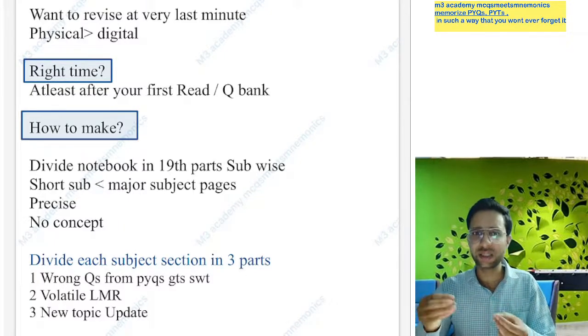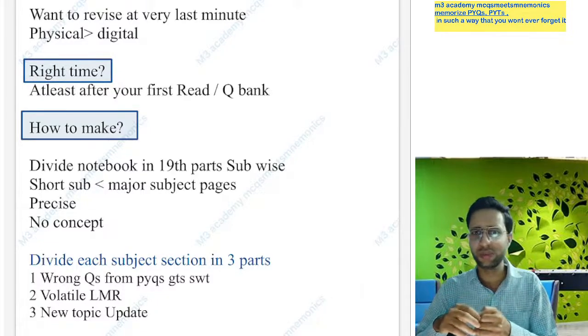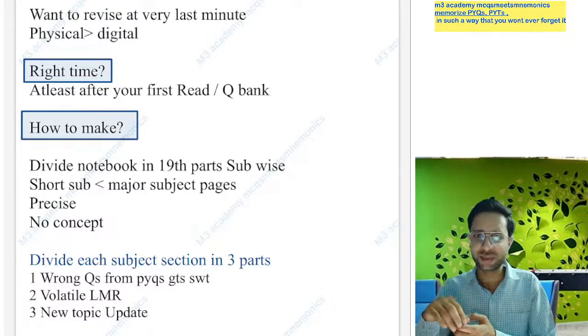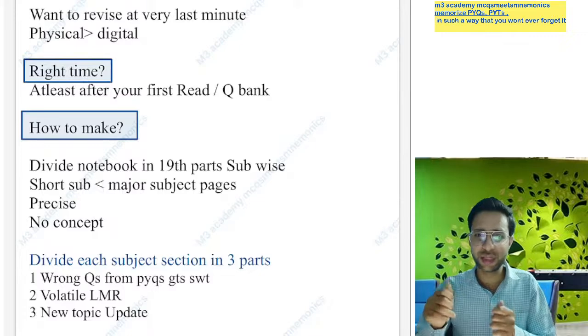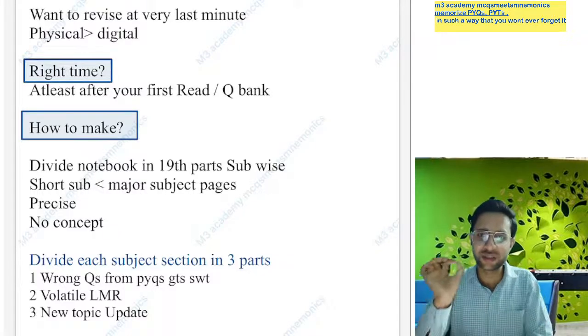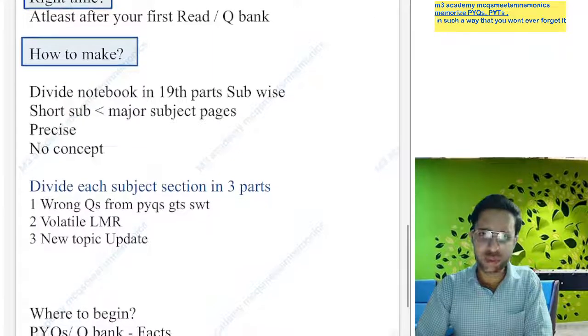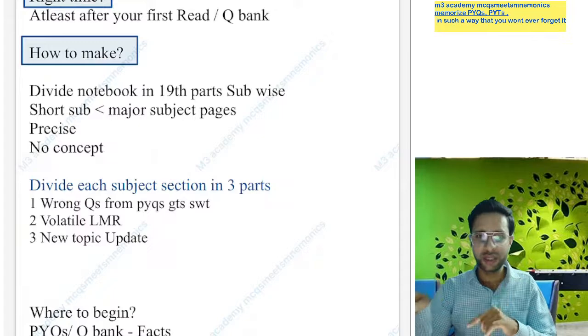Everything you need to learn, everything you need to memorize, everything you need to practice, you will add each and everything in the 28 notebook. So the 28 notebook becomes bigger than your 19 subjects. So it is advisable that you make the 28 notebook after at least your first reading, at least your first round of solving the questions, so you know which area is forgettable, where you are lacking in your recall. Yes, so you will add this point.